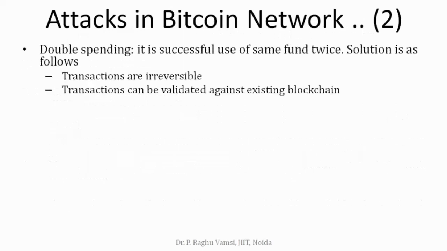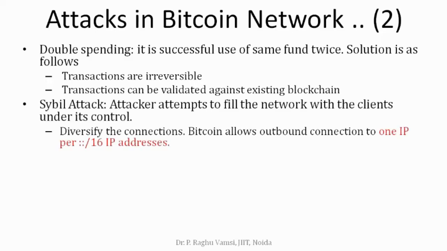And some more attacks like double spending. Obviously, double spending is successfully dealt with in Bitcoin. It is the use of the same fund twice. The solution in Bitcoin is like this. Transactions are irreversible. Once you make a transaction, you cannot revoke it. Transactions can be validated against the existing blockchain. So these are the two checks that stop double spending.